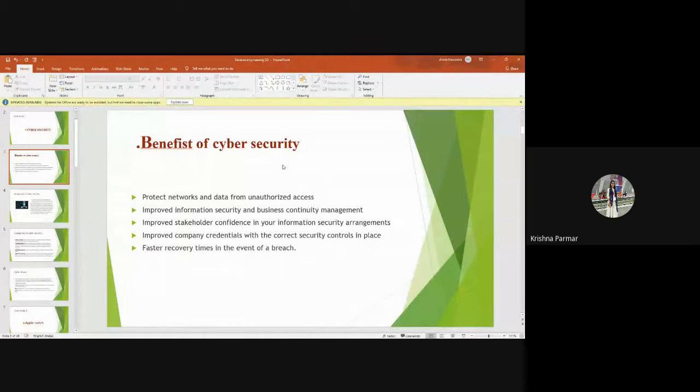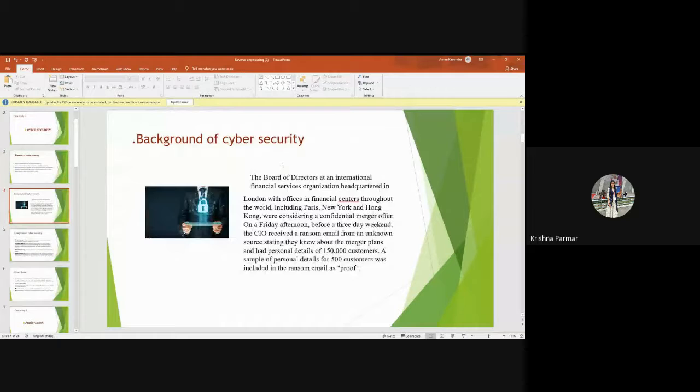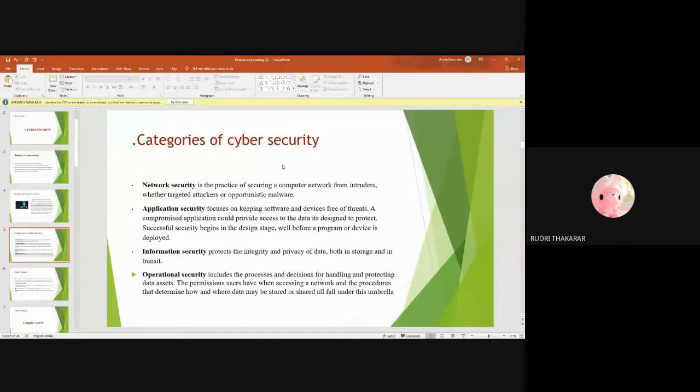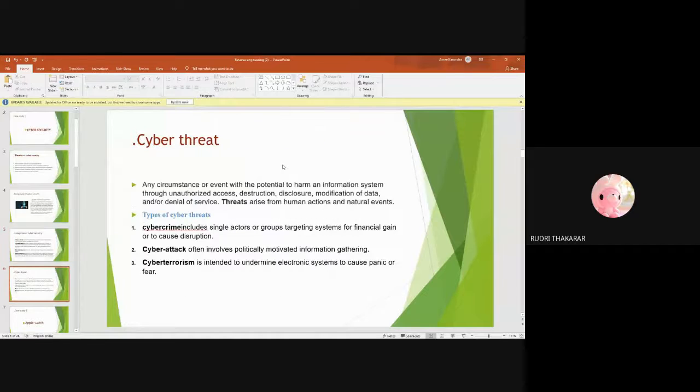Okay, benefits. Then after, background. Okay, next. Categories and cyber threats. What are the types of cyber threats? A cyber threat is used to know which system is going to be hacked from another system in a cyber crime, like cyber attack, cyber terrorism. When another PC is hacking your system, you will know that they are hacking your system.